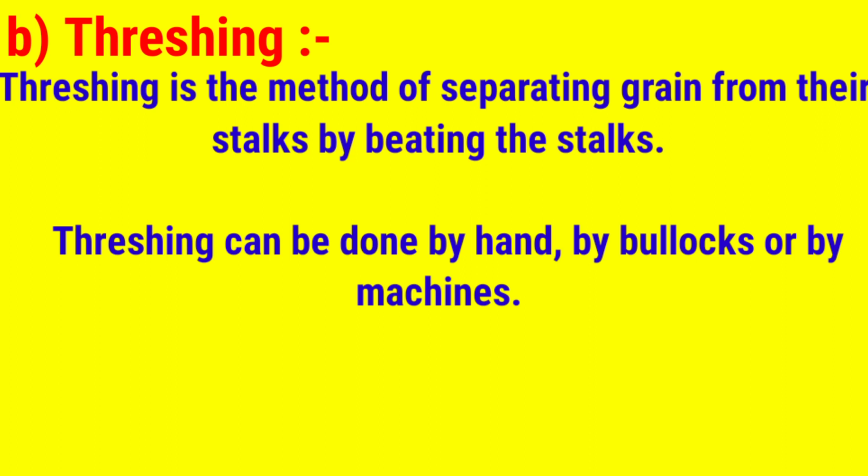But manually you can use bullock muscular strength, muscular energy, and our own muscle energy, beating the stalk along with the food grain on a hard surface. So we try to separate the food grain from the stalk of the plants. It can be paddy, it can be wheat. A combine is a complete process for threshing as well as winnowing and grading the food grains.